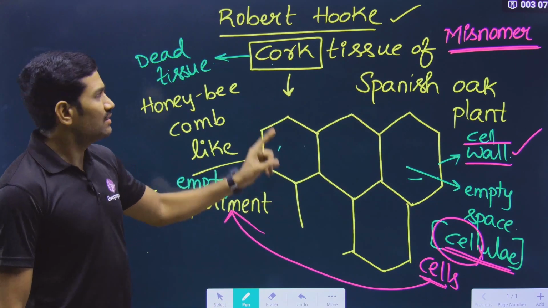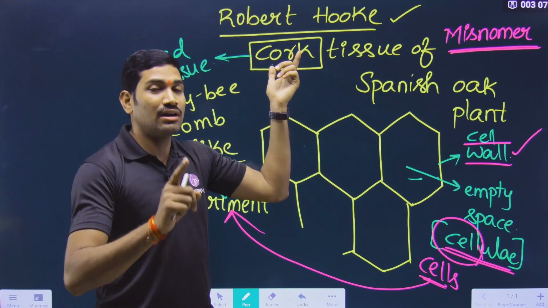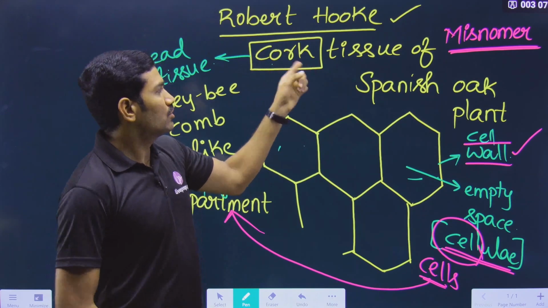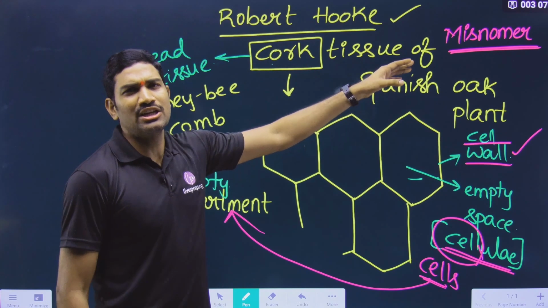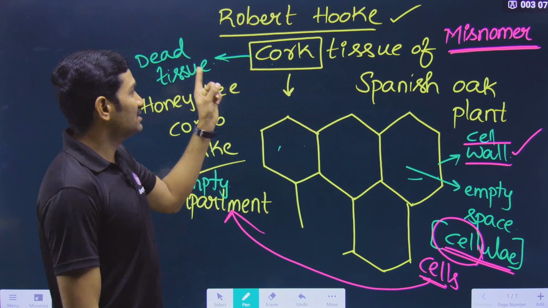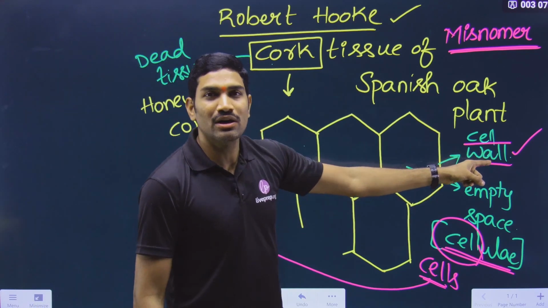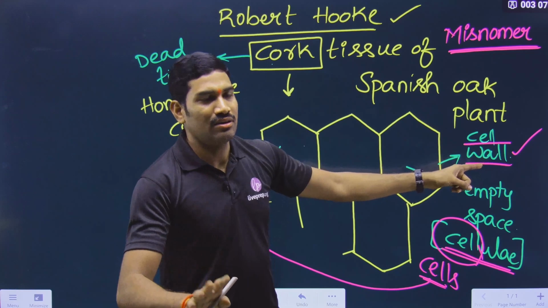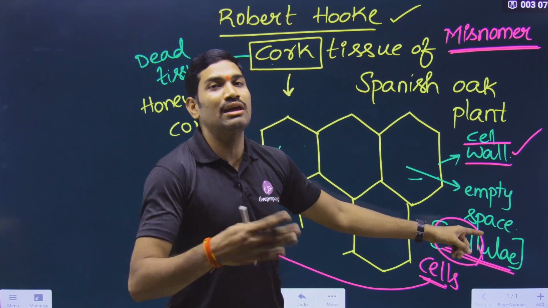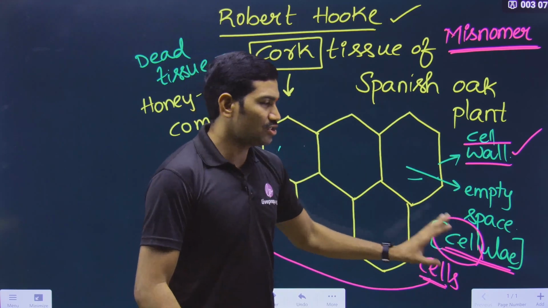So what is the overall content here? Robert Hooke observed dead tissue, and it is cork tissue. Regarding the cork in the plant part, you will study that separately in botany. So the cork point you need to remember. The Spanish oak plant is not important, but the cork tissue name is important. It is a dead tissue. Since it is a dead tissue, Robert Hooke observed dead cells. In that dead cell, what did he discover? He discovered the cell wall. And for the empty compartment, he used the term cellula for singular and cellulae for plural, and that is nothing but a cell. Singular is cell, plural is cells. This is what we are taught.